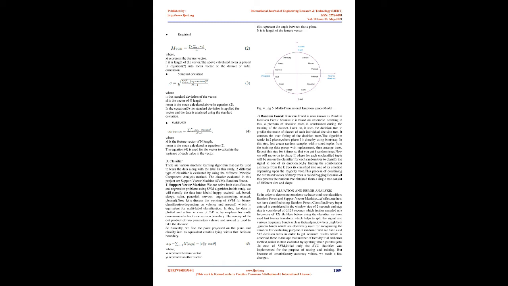Now we will move on to phase 2, where each unclassified tuple is run on the classifier for each random tree to classify the signal to one of its emotions. So by finding the combination estimates from the k trees, it's classified into one of its emotions depending upon the majority vote. This process of combining the estimated values of many trees is called bagging. Because of this process, the random trees obtained from a single tree consist of different sizes and shapes.